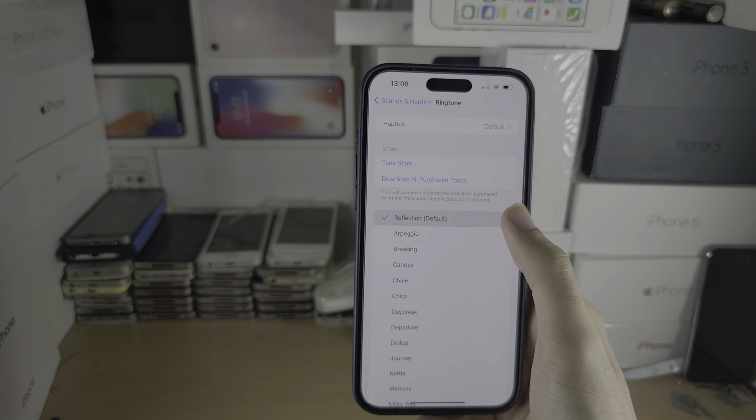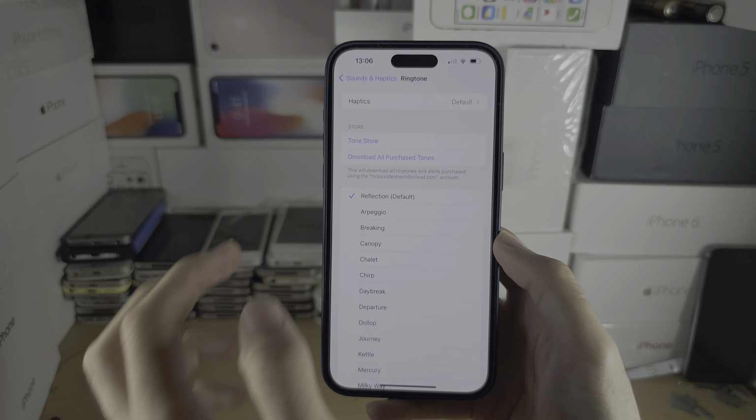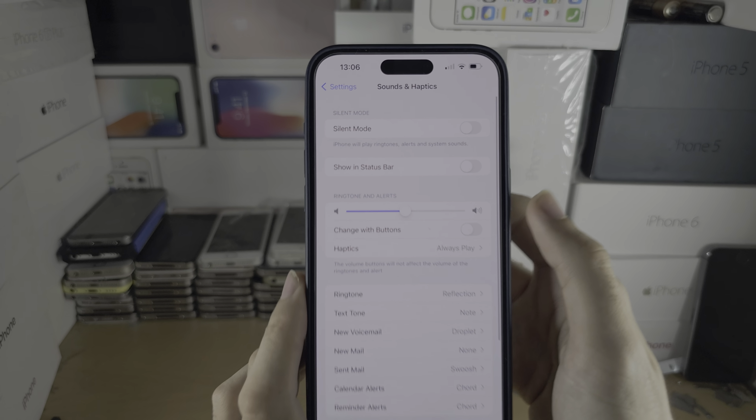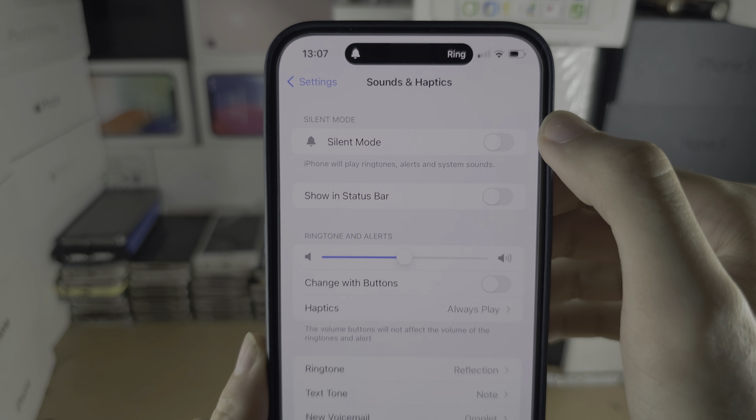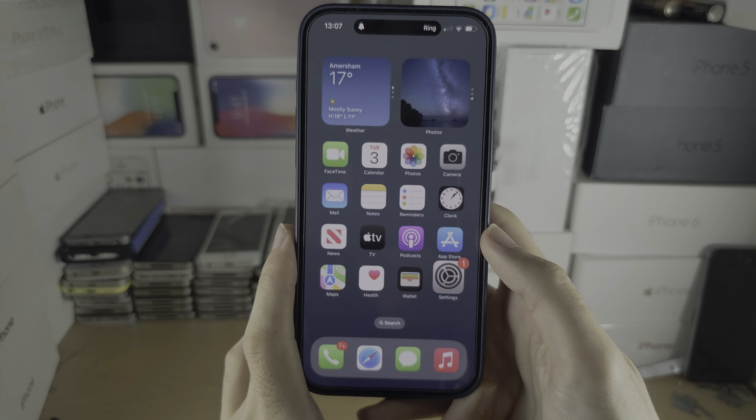If you don't hear your ringtone when someone calls you, you may have silent mode on. So if this one is on, tap the switch to turn off silent mode.